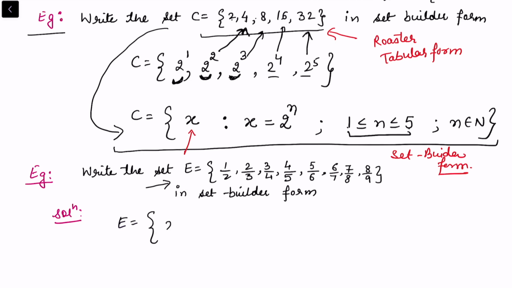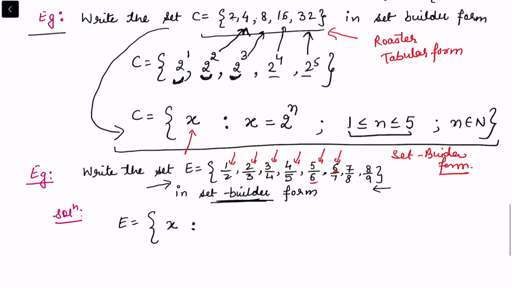Again in E we have a certain element x. What is the condition on x? Because I want to write this into set builder form. It is already given in the tabular form. Here we can look at that this is 1 by 2, this is 2 by 3, 3 by 4, 4 by 5, 5 by 6. We can see every time the denominator of the previous term is the numerator of the next term. And the last term is 8 by 9. So we can start with the value for x as n upon n plus 1. Every time x is n upon n plus 1.